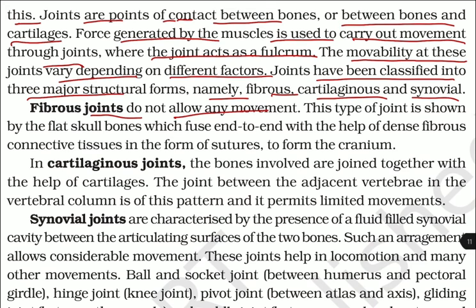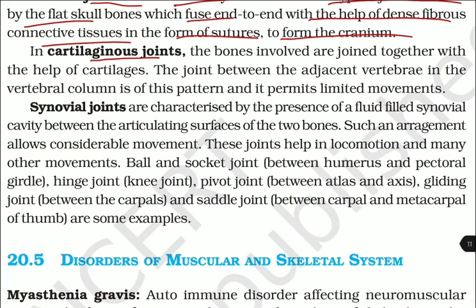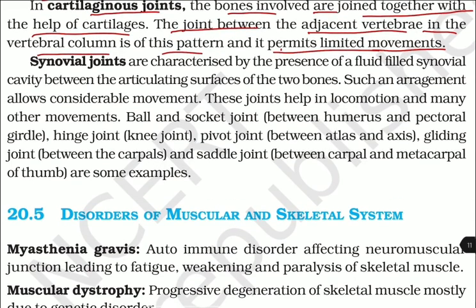Fibrous joints do not allow any movement. This type of joint is shown by the flat skull bones, which fuse end to end with the help of dense fibrous connective tissue in the form of sutures to form cranium. In cartilaginous joints, the bones involved are joined together with the help of cartilage. The joint between the adjacent vertebrae in the vertebral column is of this pattern, and it permits limited movements.